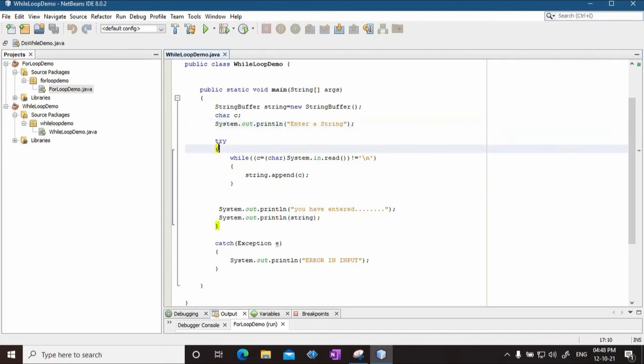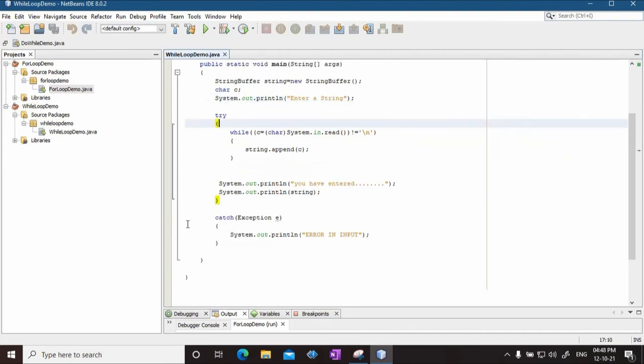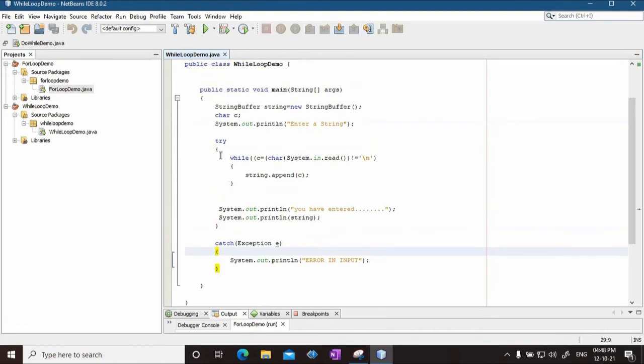This is my try block, and the catch block is going to catch and report the error. Now within the try block, please see this line, System.in.read. This is another method of how you can take input from the keyboard. So what I have done is, I am checking while C, a character C, is equal to System.in.read. Now System.in.read will do what? Whatever you type from the keyboard will be taken with System.in.read.